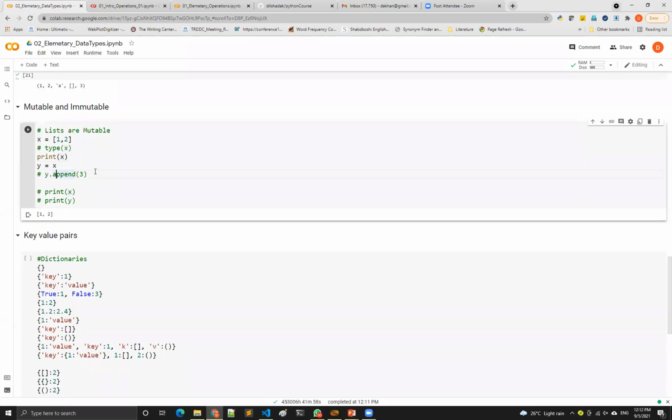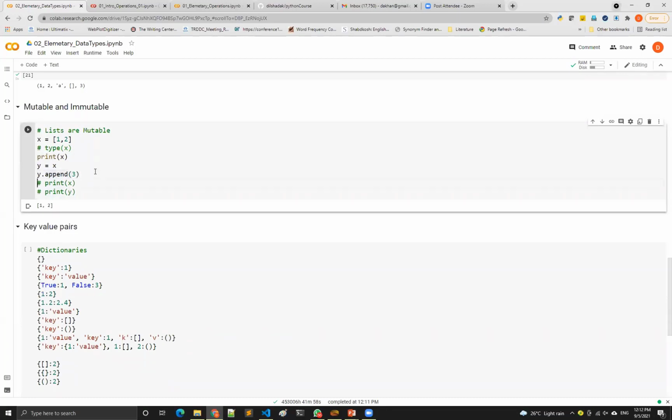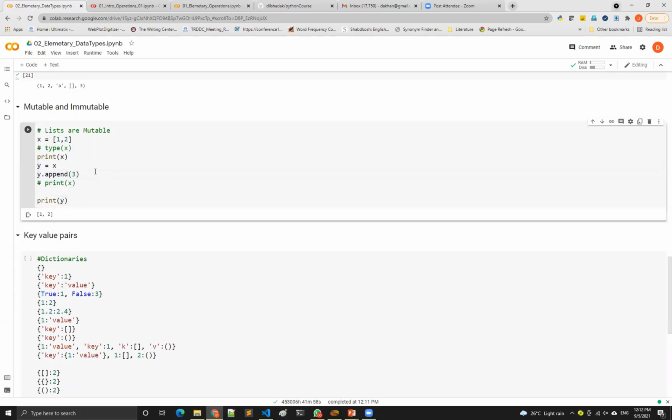Okay. So suppose what I have done, I have taken one other variable that is called y, and I have given the value and type of x to y by putting an equal sign. So now y is exactly the same as x, right? Because I have put the equal sign. Okay. Now I am putting one operation on y. So dot append is a method of type list. So if there is a list type, there is an associated method, and I am using that method to add one more item to list y, which is now defined as x.